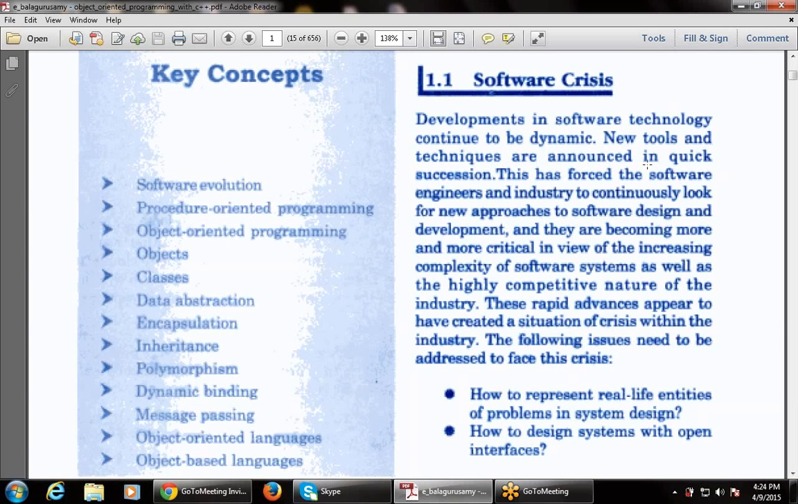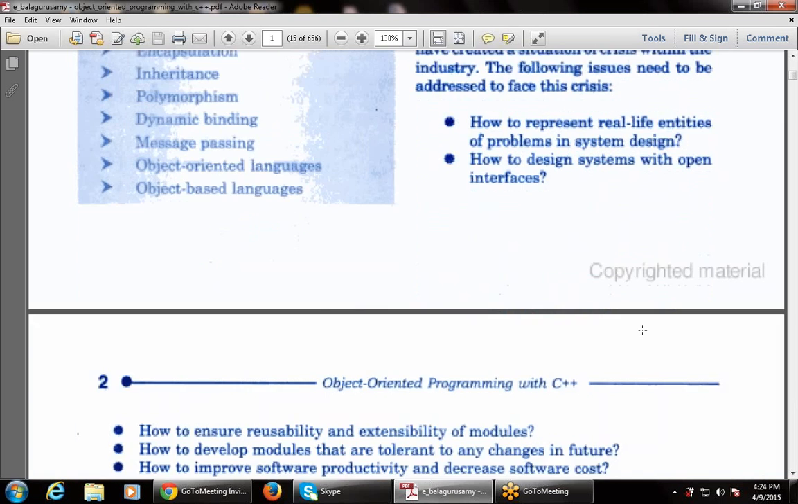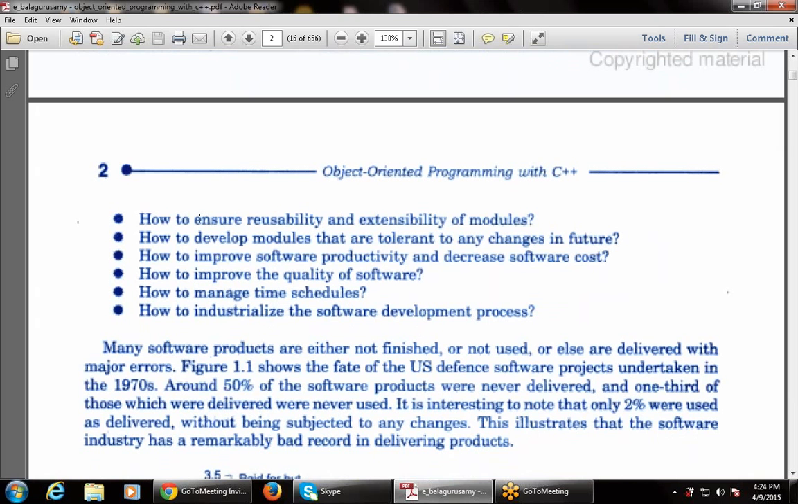How to design systems with open interfaces. Open interfaces in the sense that they are common to everyone and used by the user. There is no limitation that only the authorized user will use it; any user can use it. So, how to design systems with open interfaces.